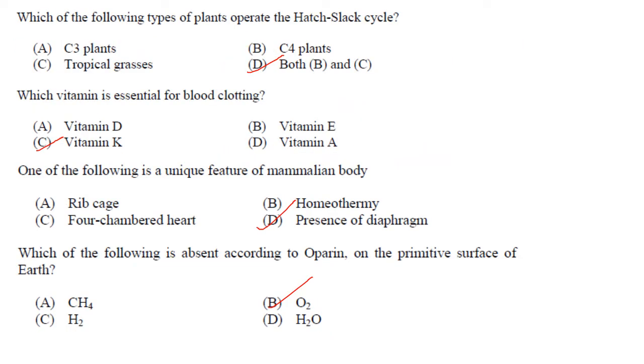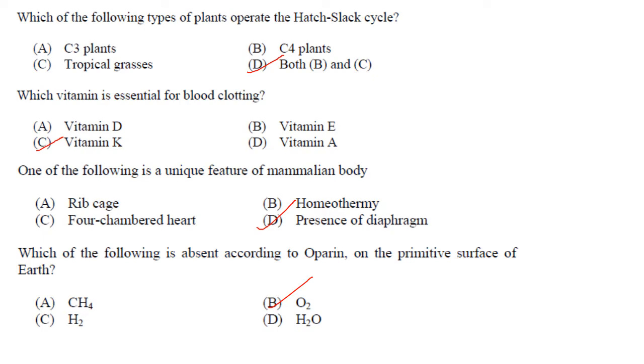Then which of the following types of plants operate the Hatch and Slack cycle? Answer is option D, both B and C. C4 plants and tropical grasses. Which vitamin is essential for blood clotting? Vitamin K is essential for blood clotting. Answer is option C.